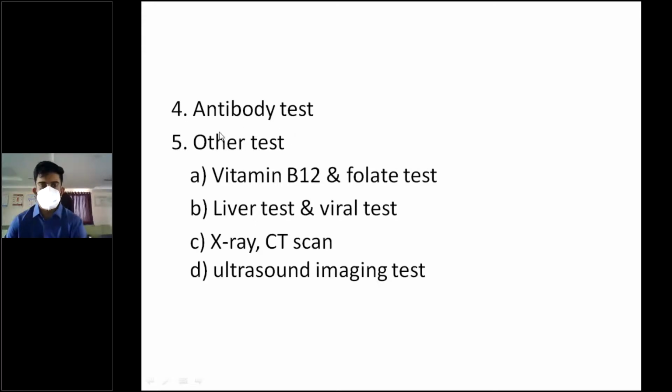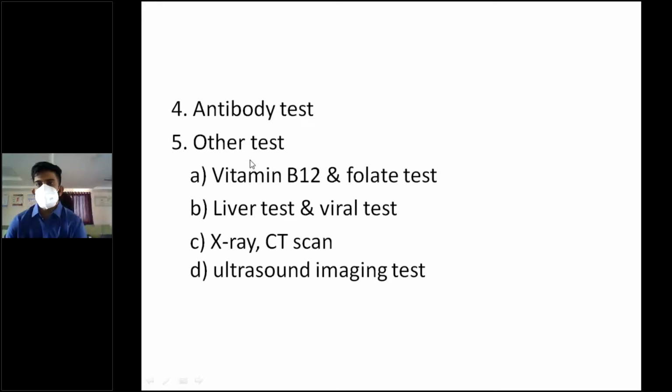The next one is an antibody test. If there is any specific antibody that can cause this sort of pancytopenia, you have to look for that. For example, if the patient has COVID-19, you're going to check for IgG COVID-19 antibodies, to see if it is causing pancytopenia in a patient with pancytopenia. If these antibodies are present, that means the patient has had a previous infection that is causing this sort of sequelae. It need not be an active infection for the patient to have pancytopenia. A previous or past infection can cause this sort of cytopenia, and that's why an antibody test will tell us if there's a past infection of that type in this patient.